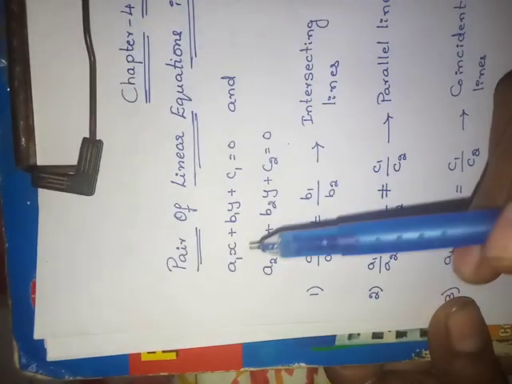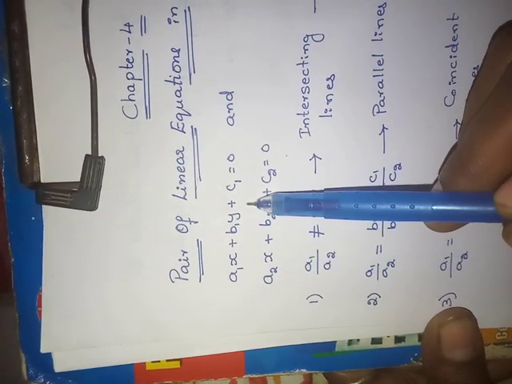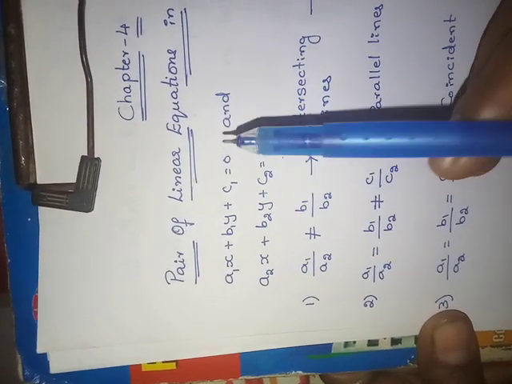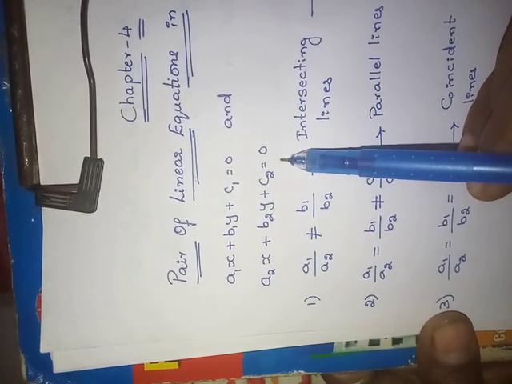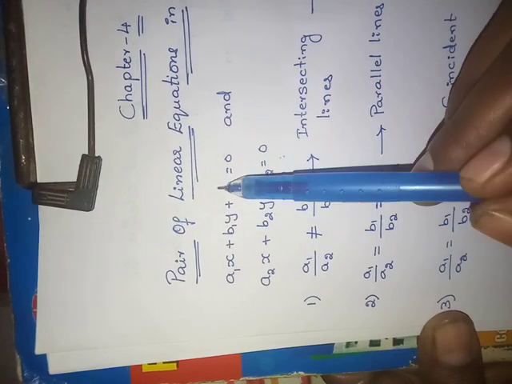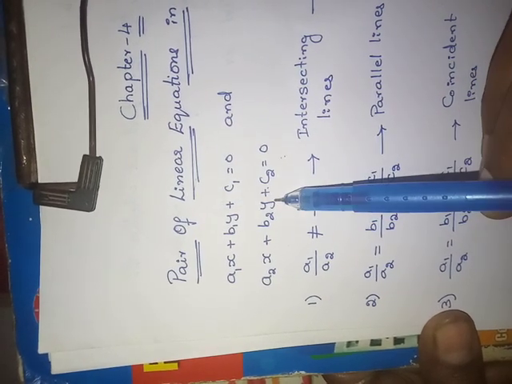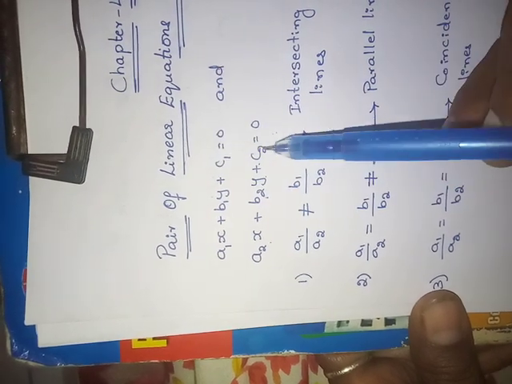See that if any equation is in the form of a1x plus b1y plus c1 equals to 0, and one more equation is in the form of a2x plus b2y plus c2 equals to 0, then these two equations are there now. We have to compare these values a1 by a2 and b1 by b2 and c1 by c2.